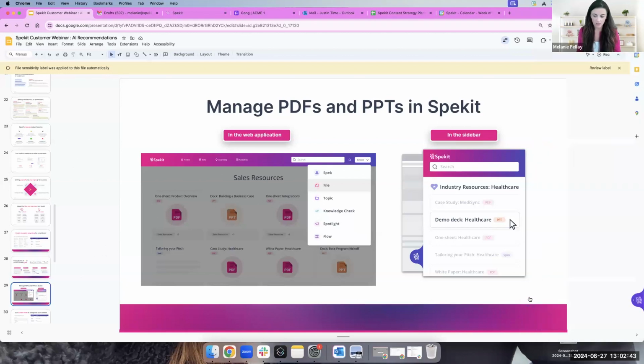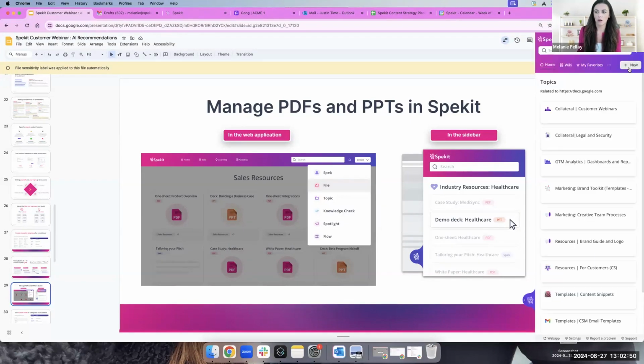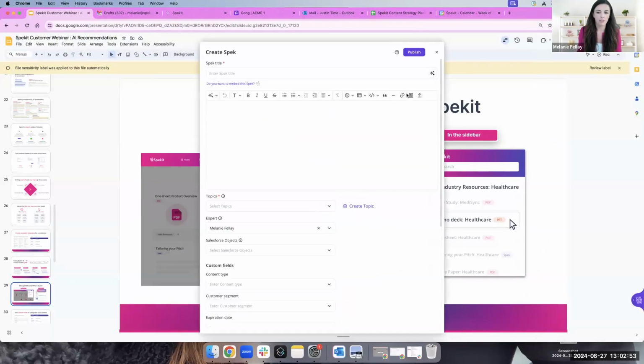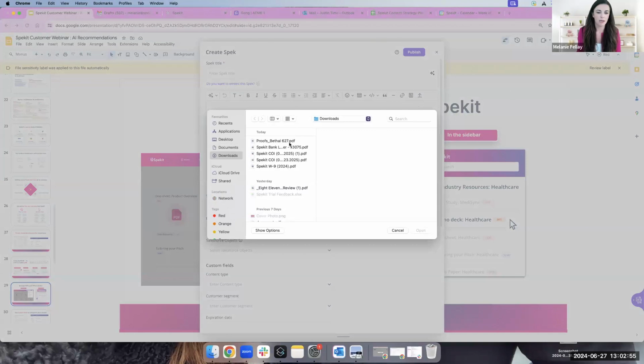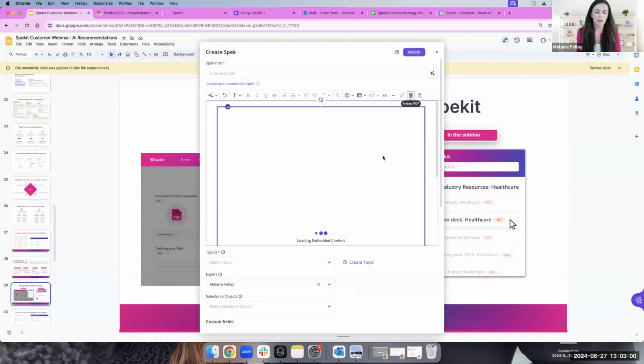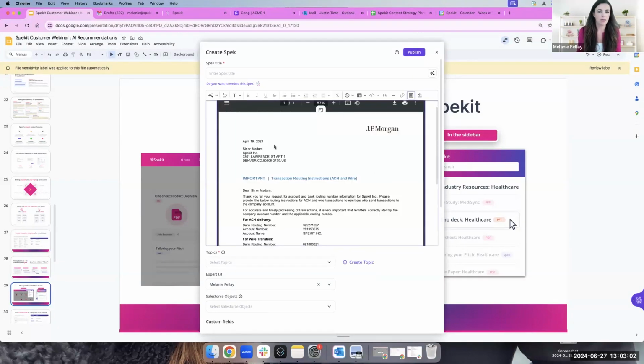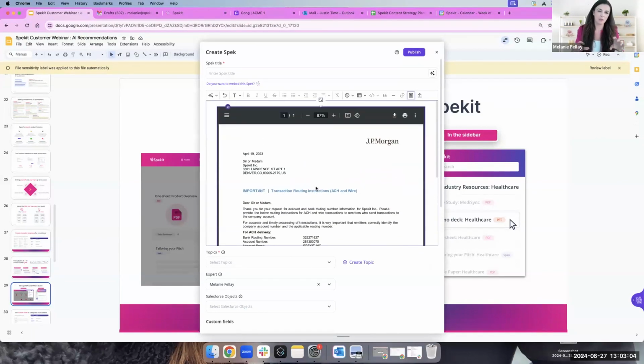So add content. The biggest piece to know is that if you currently have PDFs embedded in a spec, right? Just to make sure we're all on the same page, we have this functionality today which allows you to embed a PDF. So let's pretend I uploaded our Banklater here. The recommendations engine today does not read an embedded PDF because it's basically interpreting it just as an iframe. So if you want Spekit to be able to read this to recommend it, you do need to upload it as an individual file. There are a few little nuances like that that can impact recommendations that you'll want to be aware of, but this is the big one.